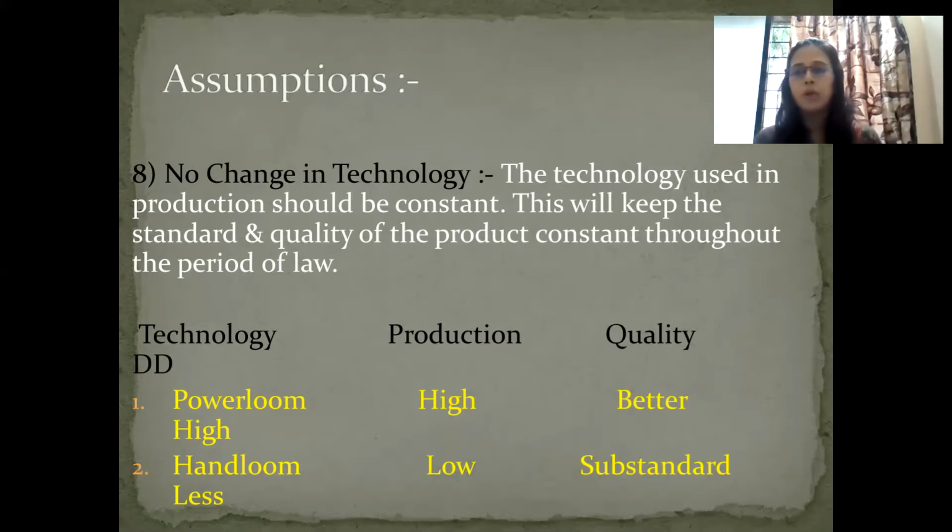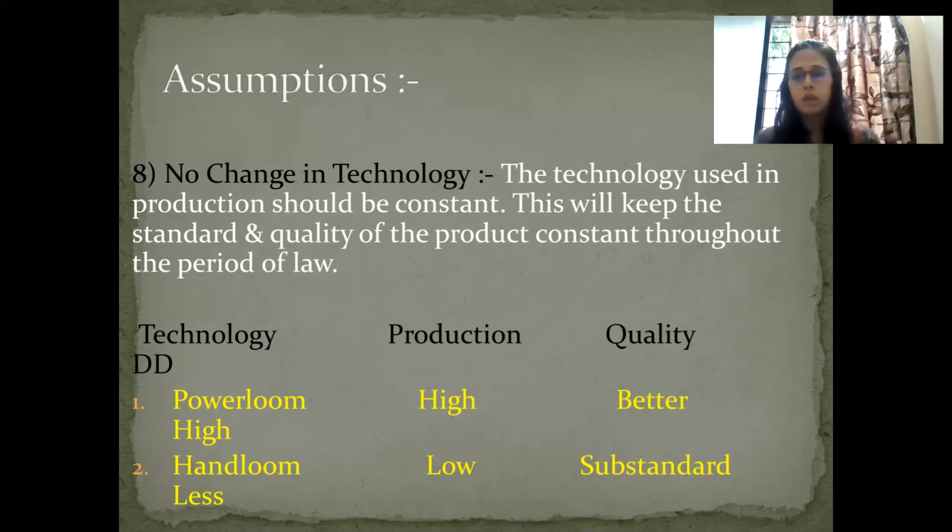I have already told you, in the exam they will ask you to explain the law of demand with assumptions or explain the law of demand with exceptions. If they ask you to explain the law of demand with assumptions, then we are going to write the introduction part, who has introduced it in his famous book, everything we are going to mention. Then the statement should be as it is.